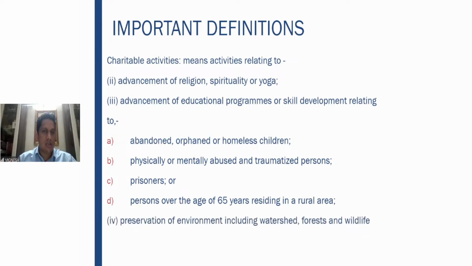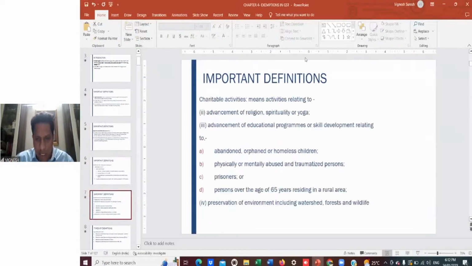Fine. I hope this is clear. Then preservation of environment, including watershed, forests, and wildlife. Fine. So these are all the charitable activities which are covered in the definition. When it is exempt, we will see in the coming slides. As of now, I hope everyone understood what the definition of charitable activities is. Please bear in mind that for educational programs and skill development, only these four kinds of people are relevant. Only if you are giving services to these four is it treated as a charitable activity. Fine. I hope that is clear.